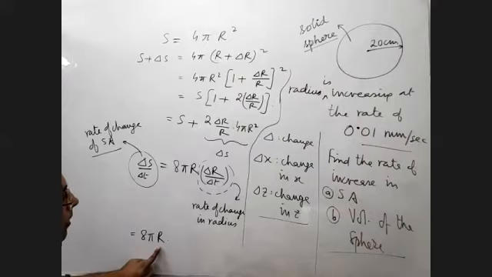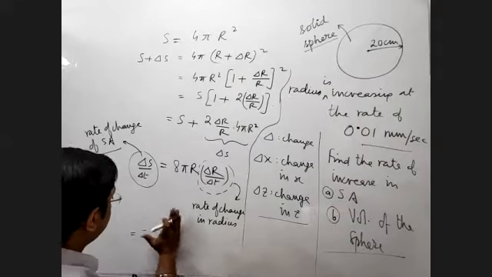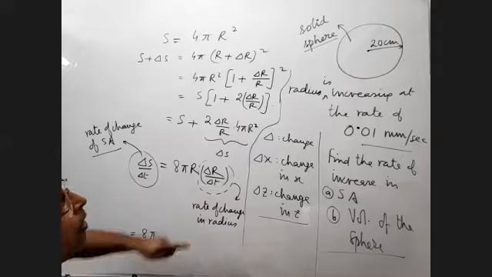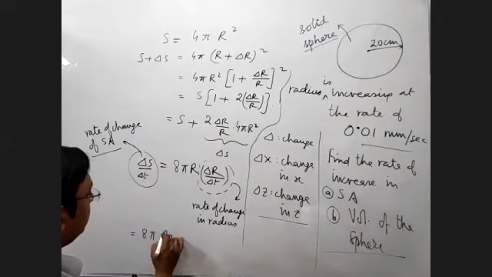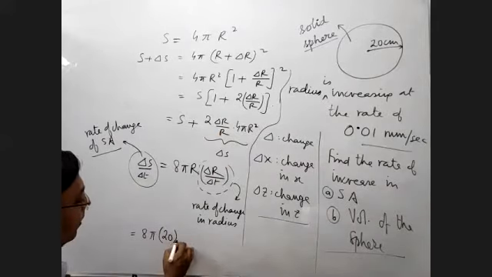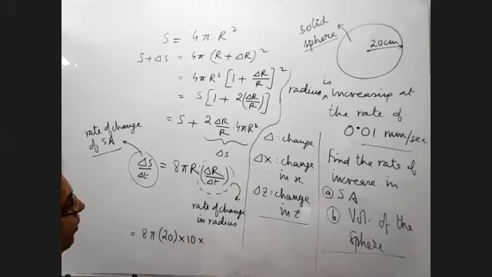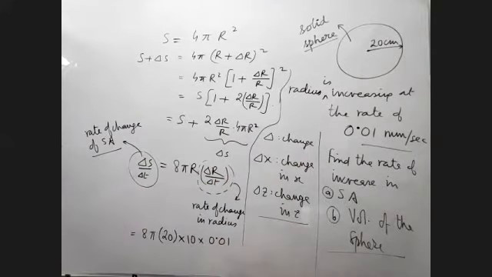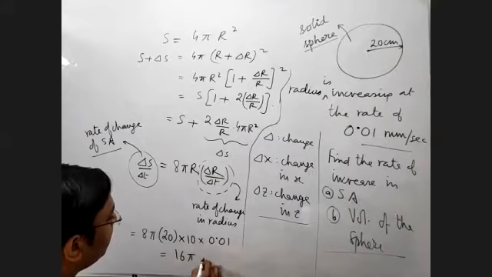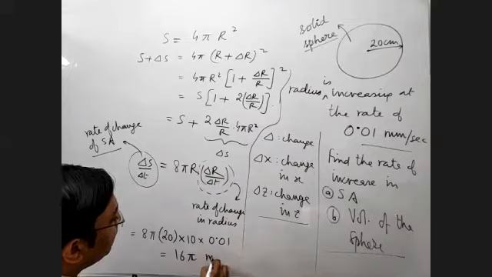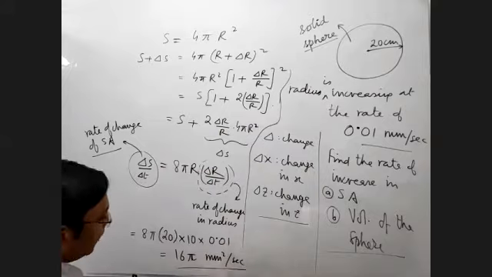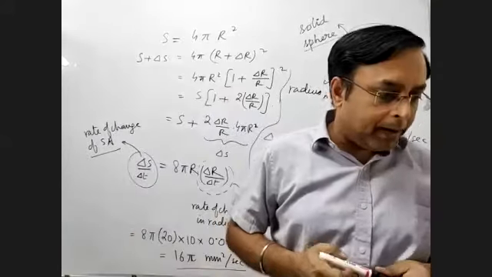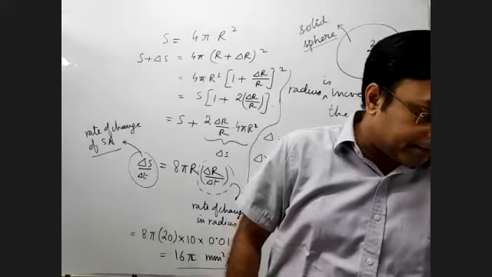So 8 pi R into delta R by delta t. I can now do one thing: 8 pi, now R is how much? 20. If I write in millimeter, 10 into delta R by delta t is basically 0.01. So 0.01. So 20, this guy gets over. So that is 16 pi millimeter square per second. So those who gave the answer 16 pi millimeter square per second were all correct.